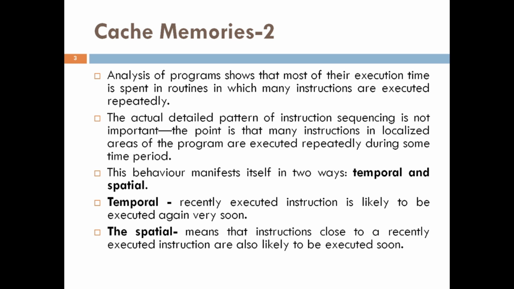The first one, the temporal aspect, means that recently executed instructions are likely to be executed again very soon, and the second one, the spatial aspect, means that the instructions in close proximity to the recently executed instructions, of course with respect to the instruction addresses, are also likely to be executed soon. So with this you can understand the behavior of locality of reference, that is the temporal and the spatial aspects.